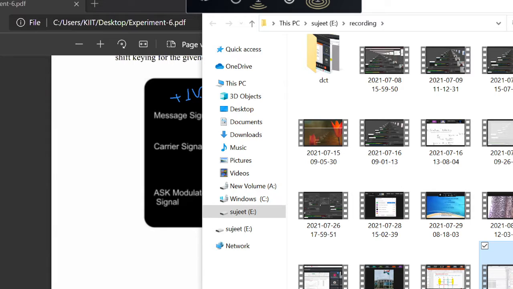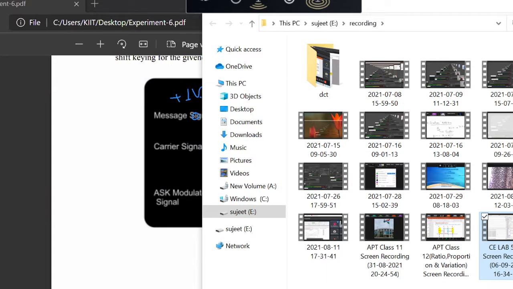Then bit 0 is transmitted by 0 volt. 0 volt multiplied by this carrier, output becomes 0 for bit 0. Similarly, this bit 0 is transmitted by 0 volt. 0 volt multiplied by this carrier, output becomes 0.